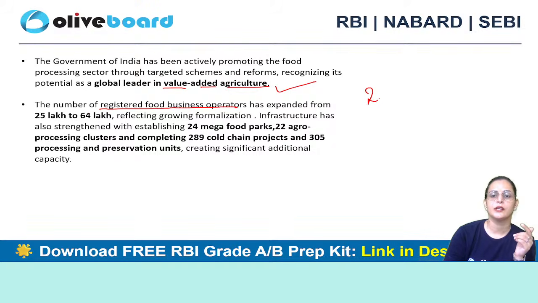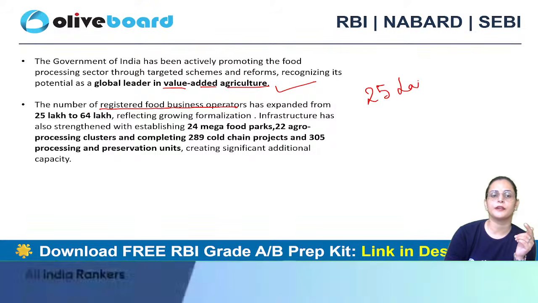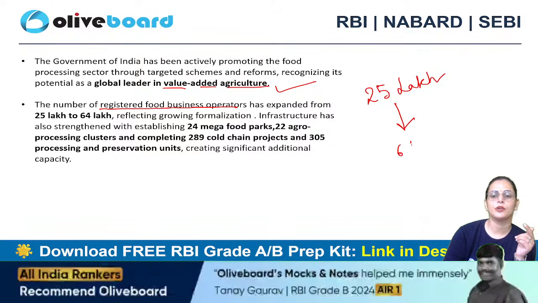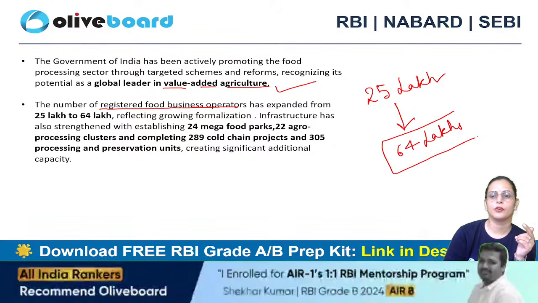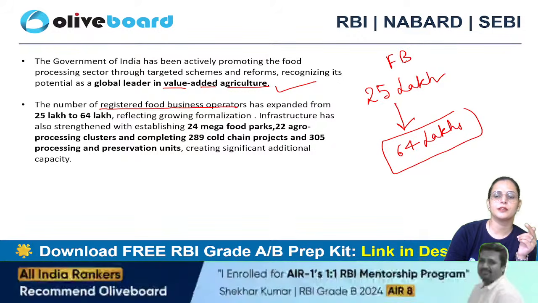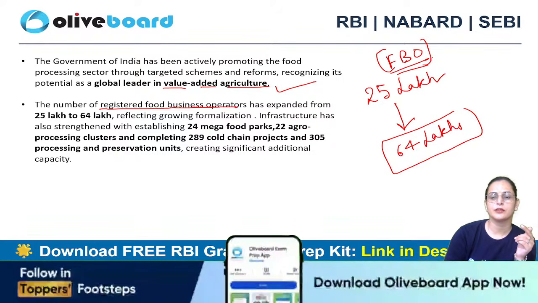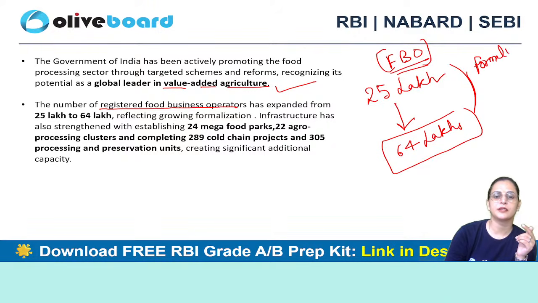Initially it was 25 lakhs, and now it has expanded to 64 lakhs. So that shows that this sector is growing formally.